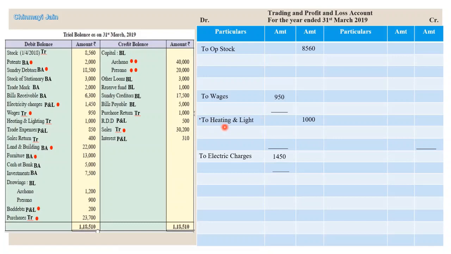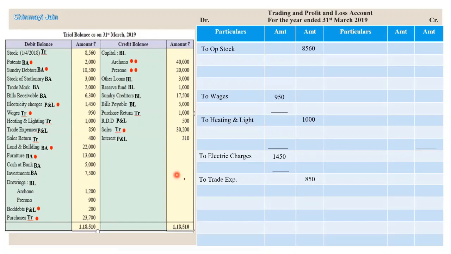Heat and light क्यों होता है? These are used for running the machines. Therefore, heat and light is a direct expense and it will be recorded in trading account. Next, trade expenses. Now, trade expense is an expense which include direct and indirect expense both, but mostly it include expenses related to sales and other activities.